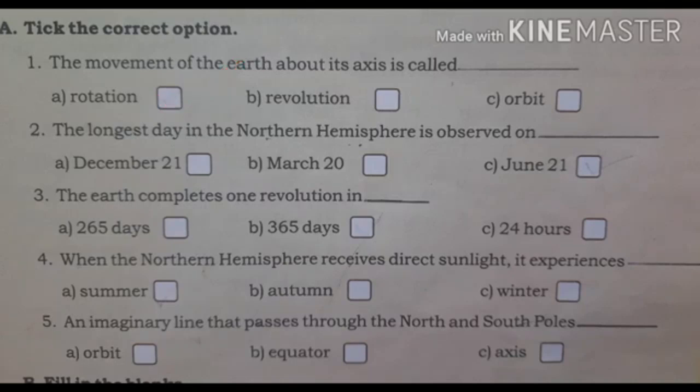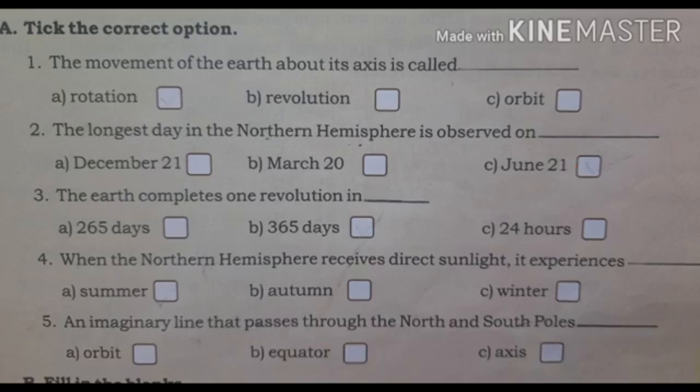Second question, the longest day in the northern hemisphere is observed on dash. Option A, December 21st. Option B, March 20. Option C, June 21st. Yes, the answer is option C, June 21st. The longest day in the northern hemisphere is observed on June 21st.